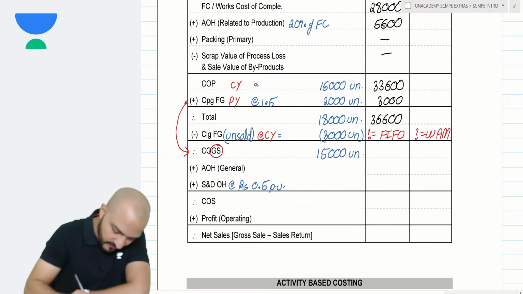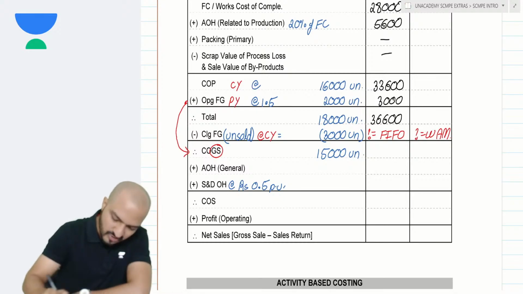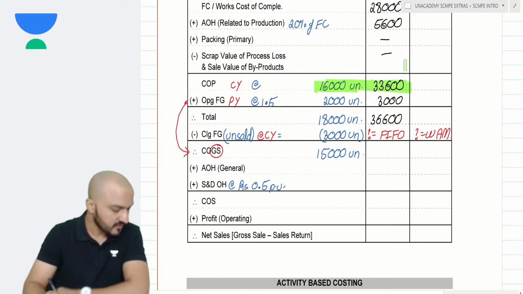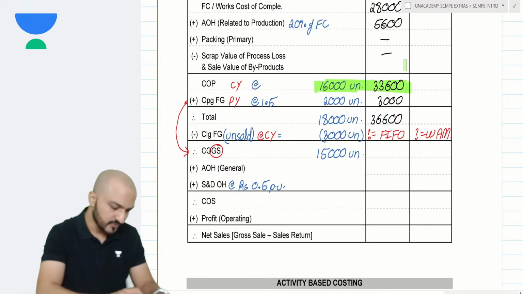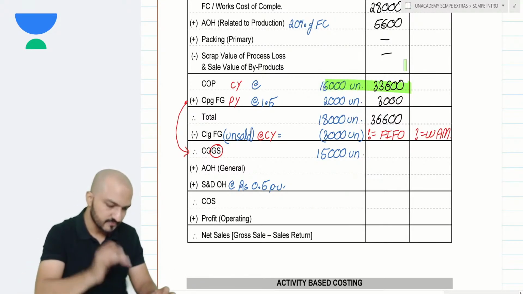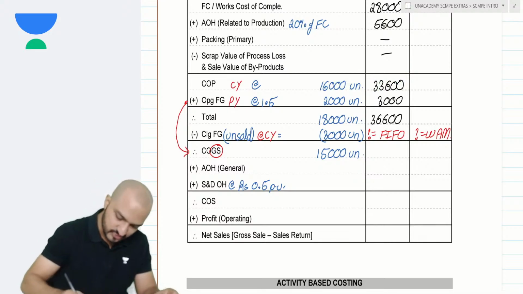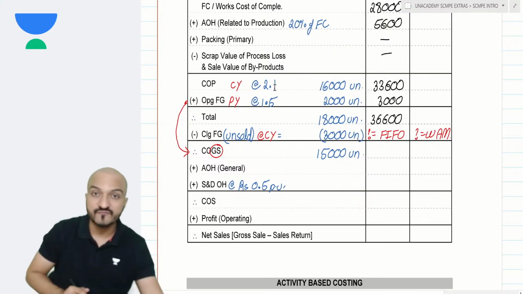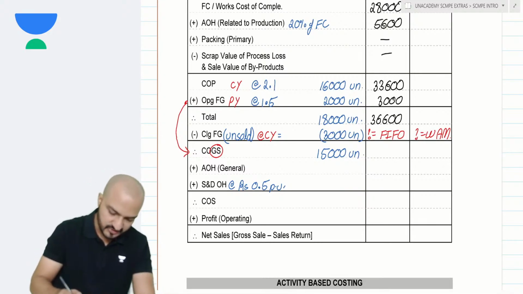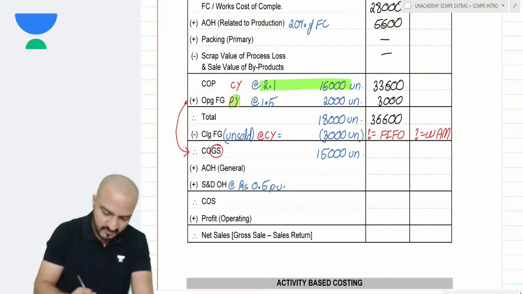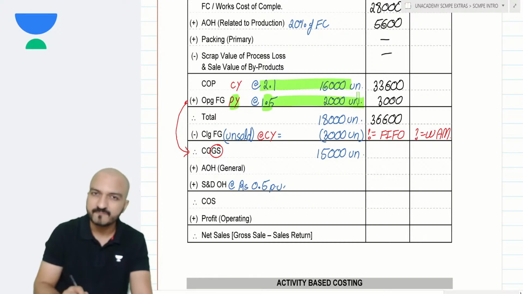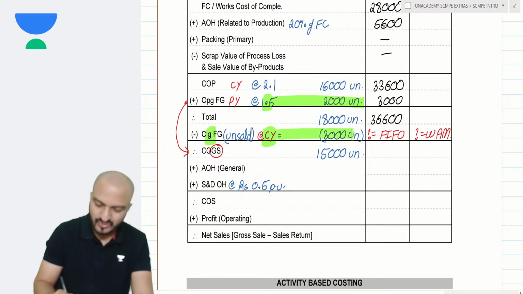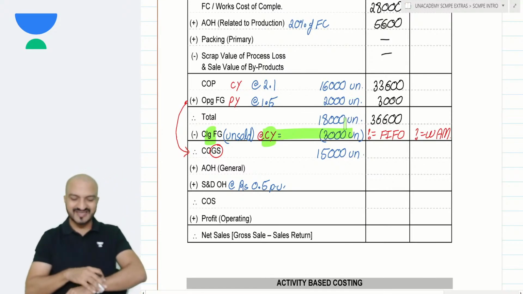They will be valued at the rate of current year. Tell me, what is the rate of current year here? My current year cost is 33,600. Current year units are 16,000. Divide, get the rate of current year there. 33,600 divided by 16,000 makes the rate of current year 2.1. So you see, you have two different rates over here. My current year production is costing 2.1. Previous year production is costing 1.5. Now, based on that, you have to decide that closing FG should be valued at what rate.